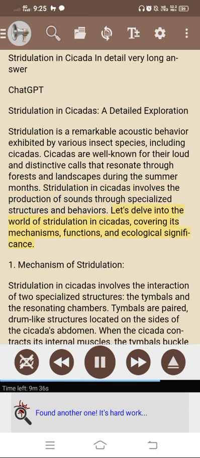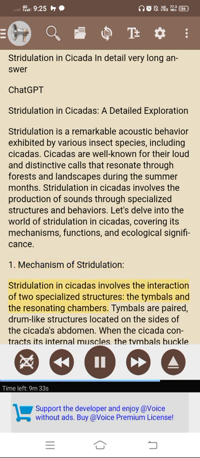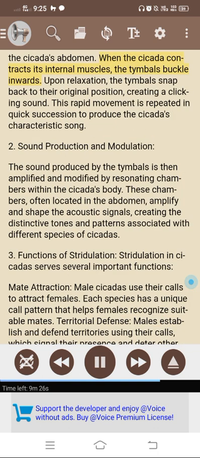Let's delve into the world of stridulation in cicadas, covering its mechanisms, functions, and ecological significance. 1. Mechanism of stridulation. Stridulation in cicadas involves the interaction of two specialized structures, the tymbals and the resonating chambers. Tymbals are paired, drum-like structures located on the sides of the cicada's abdomen. When a cicada contracts its internal muscles, the tymbals buckle inwards. Upon relaxation, the tymbals snap back to their original position, creating a clicking sound.